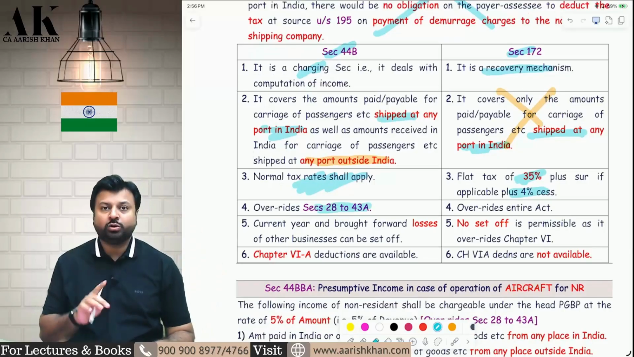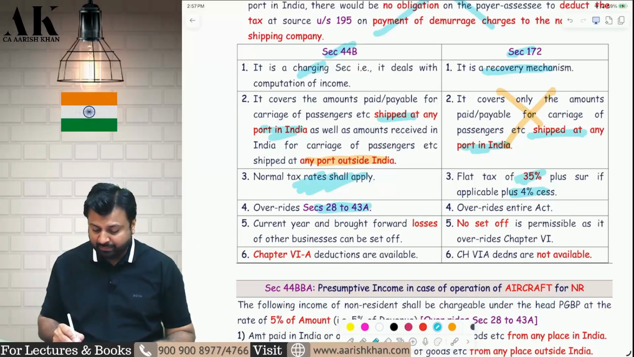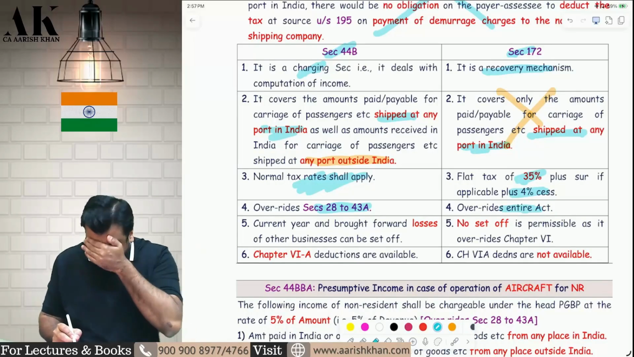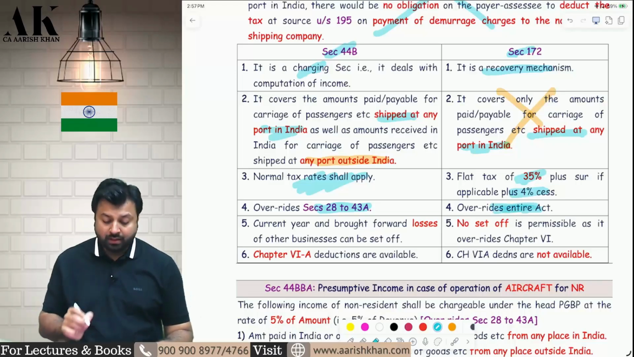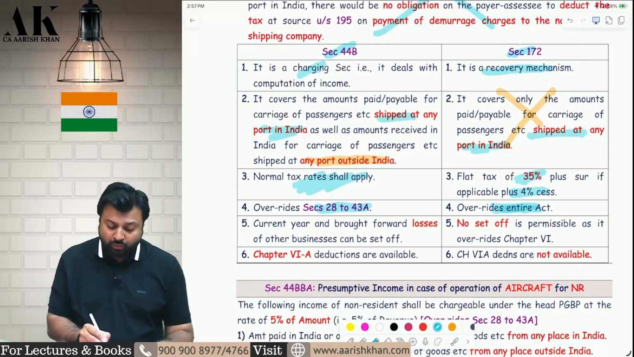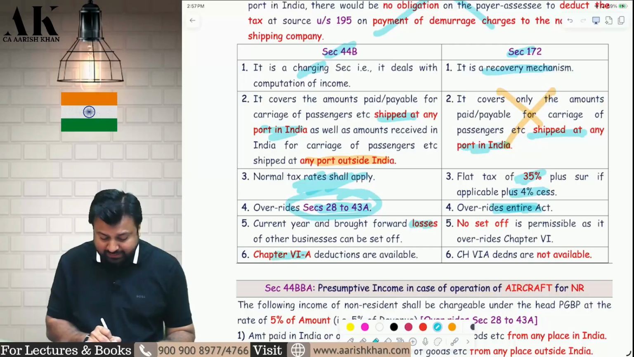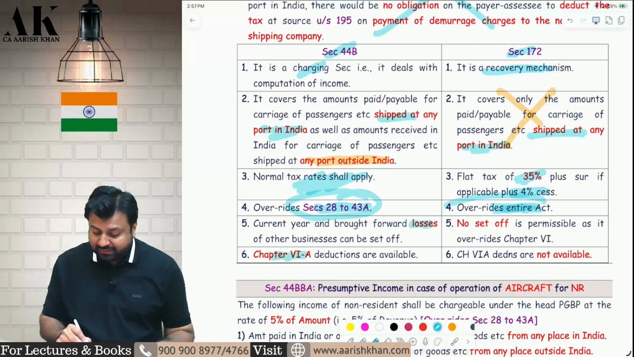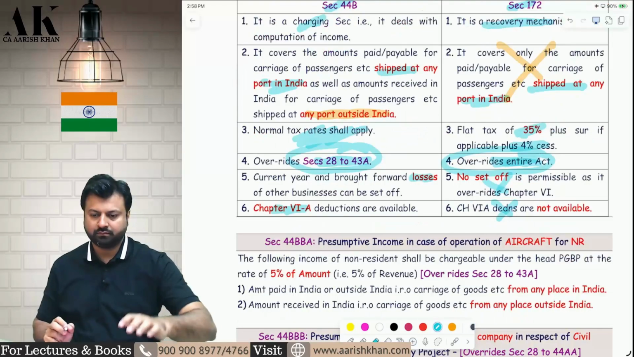44B overrides section 28 to 43 only. Only PGBP is overridden in 44B. But in 172, the entire income tax is overridden. 44B, because it overrides only 28 to 43, therefore losses and chapter 6A you can claim. Because 172 overrides the entire Income Tax Act, even losses and chapter 6A you cannot claim. I hope it is clear to all of you. This is what this beautiful section is all about.